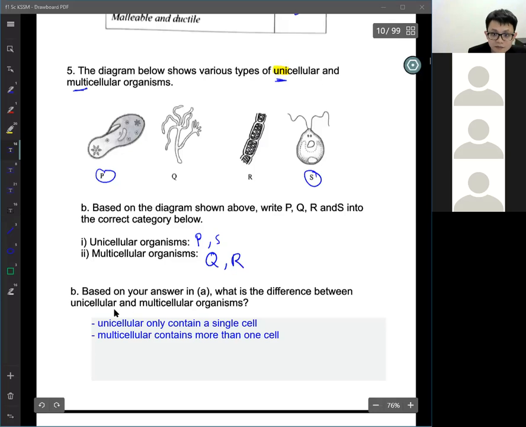So this question, what's the difference between multicellular and unicellular? It's very easy, okay? Unicellular, like universe, only one. So unicellular has only one cell. Multi means many. So multicellular means the organism contains more than one cell. Easy, very easy.